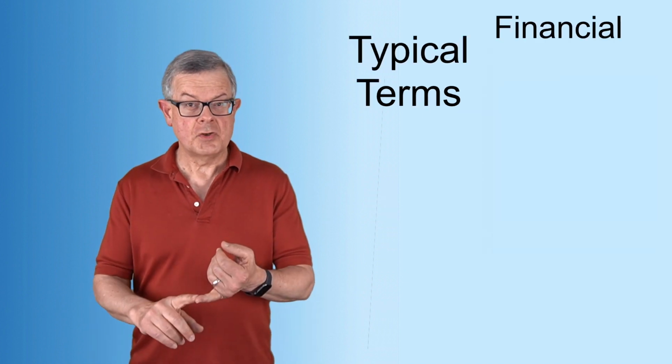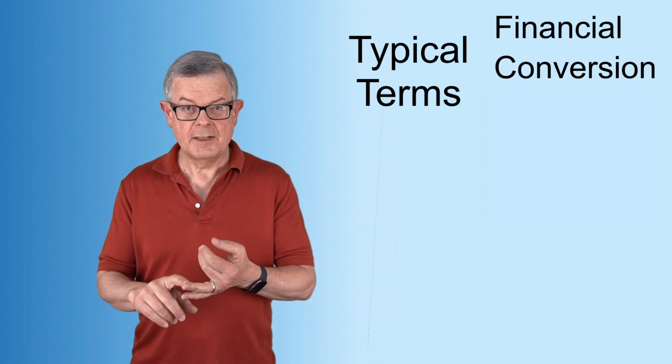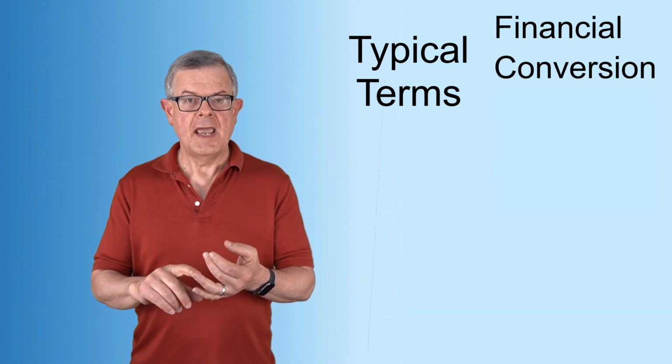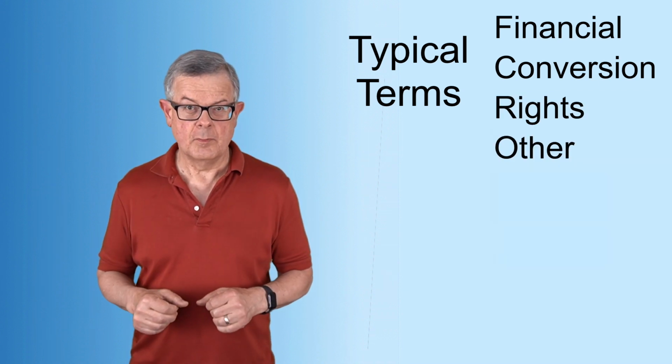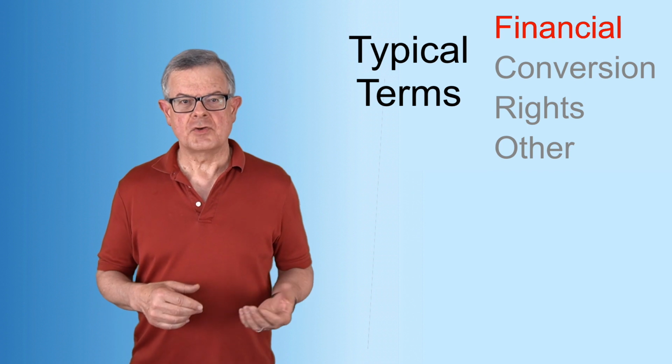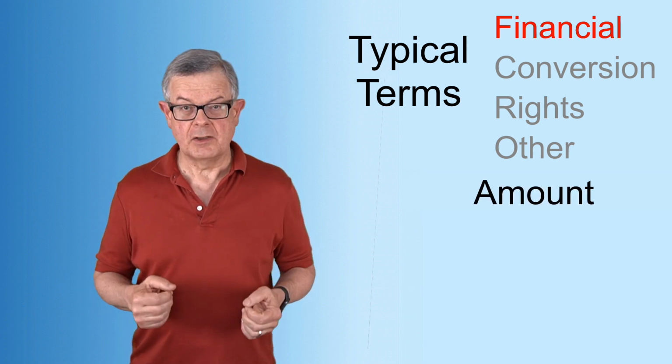There are some financial terms. There are some conversion terms that determine how and when it gets converted to ownership. And there are some investor rights very commonly, and then a few miscellaneous other terms we'll go over. So let's start with the financial terms. Of course, it begins with the financing amount. How much is being loaned?